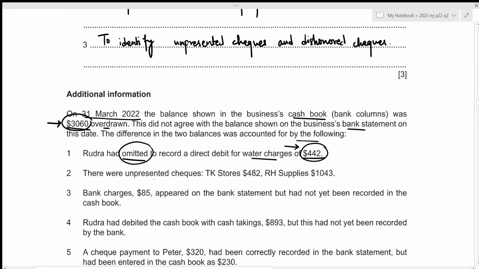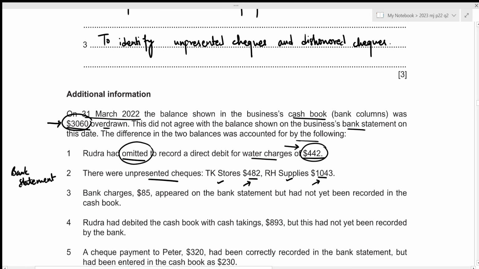All right. Now there are unpresented cheques of 482 to TK Stores and 1,043 to RH Supplies. Unpresented cheques are those cheques that have been issued by Rudra, but have not yet been cashed by TK Stores and RH Supplies. So we will already have recorded these amounts of 482 and 1,043 as an expense in our cash book, but these are yet to be adjusted in our bank statement. So this will not affect our cash book, but we definitely have to consider it if we have to prepare a bank reconciliation statement. So we can just ignore it for now.